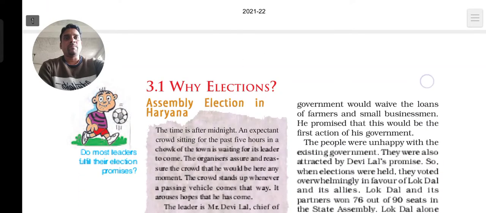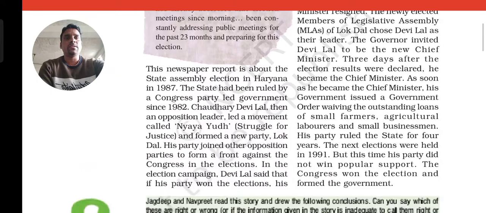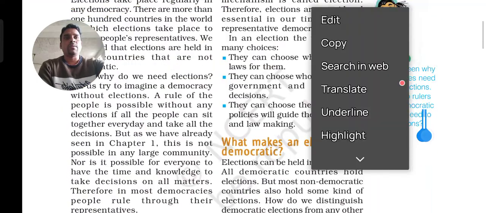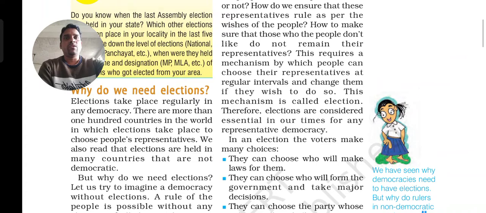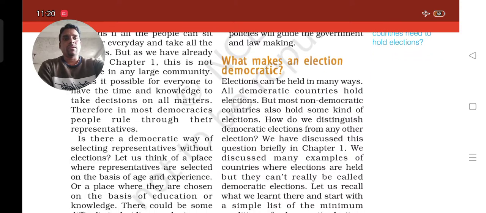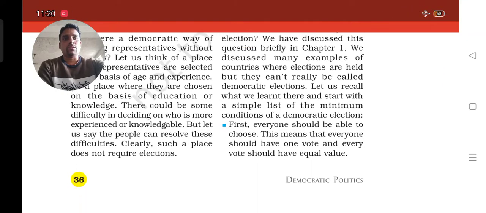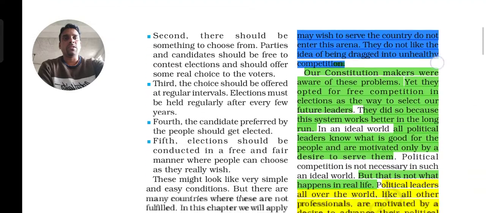So, children, as we were discussing, that is chapter 3, electoral politics. Here we studied the introductory part, the story of the state assembly election in Haryana. Next we studied why we need elections in a country or in a state, and what makes an election democratic. This concept we have already studied.